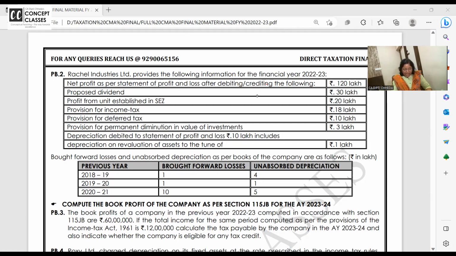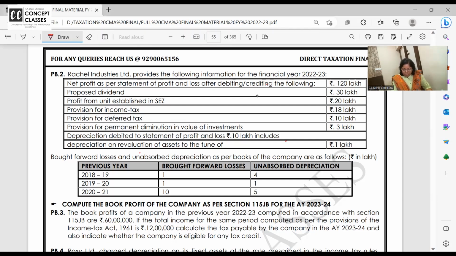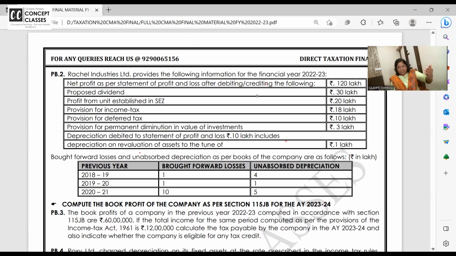Proposed dividend we will add. What about the profit from units in SEZ? On that also you have to pay MAT? Answer is yes. Provision for income tax we should add back, not allowed. Provision for deferred tax, add back. Provision for diminution in the value of any investments, add back. Depreciation debited in the P&L account is 10 lakhs, including depreciation on revaluation of assets, 1 lakh. So add back depreciation as per books, 10 lakh, and deduct depreciation minus the revaluation reserve, that is 9 lakhs.